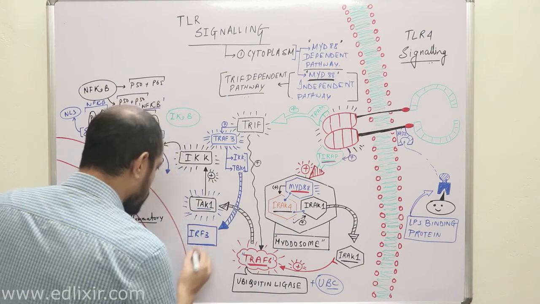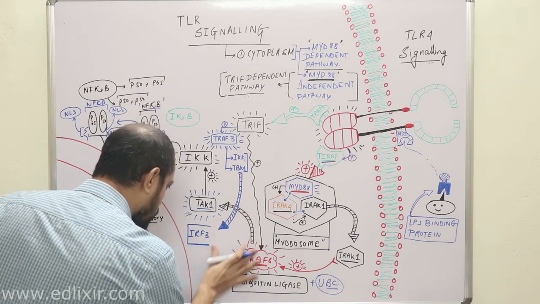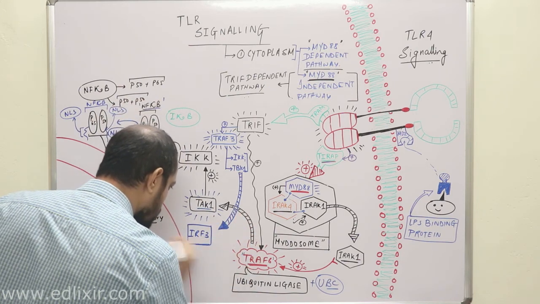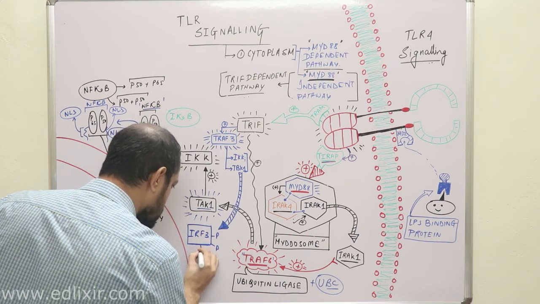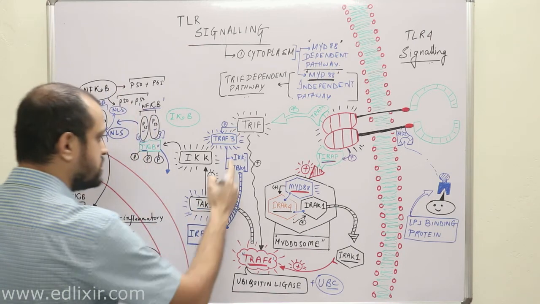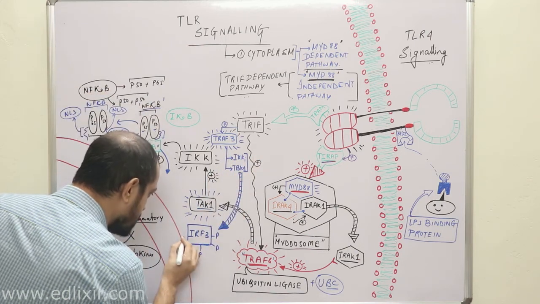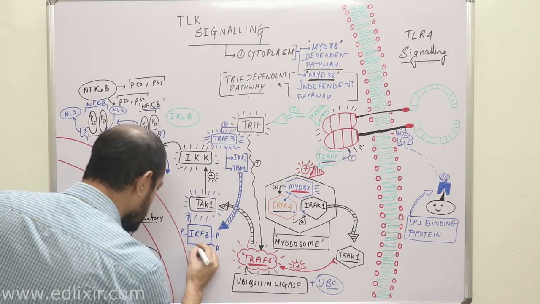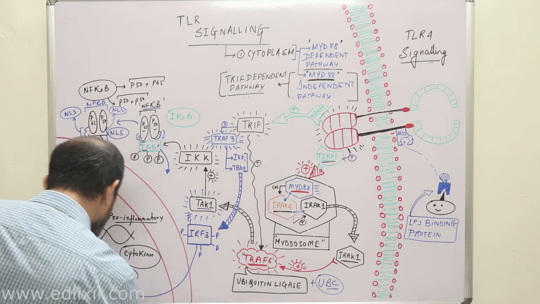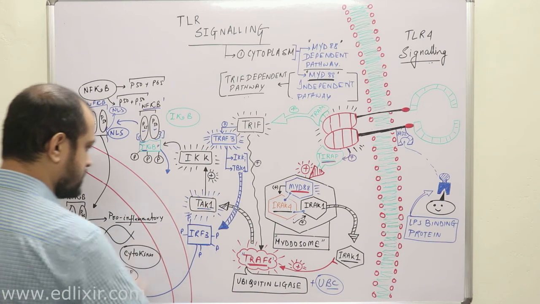Now this IRF3 will be phosphorylated due to these proteins. So these proteins phosphorylate IRF3, and this phosphorylated form of IRF3 actually goes into the nucleus and activates DNA.